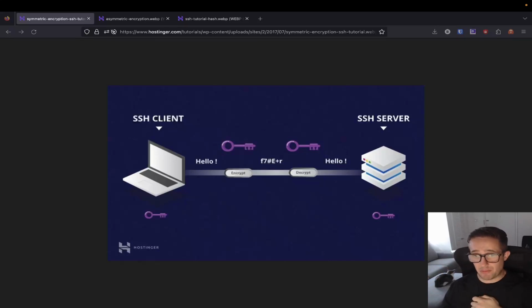Now, asymmetric encryption is a little bit more challenging to get your head wrapped around. It's a little funky, and I remember when I first learned about it. It's also known as public key cryptography. Let me give you an explanation, and I'll also give you a visual on it. With asymmetric encryption, this involves a private key only you know and a public key anyone can access. They're what's known as a key pair. These keys are different but are connected when they are created. One thing you'll never want to do is share your private key with anyone.